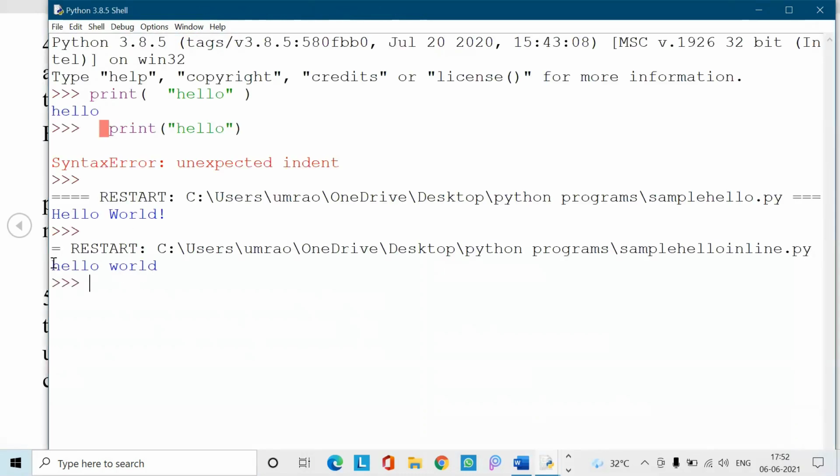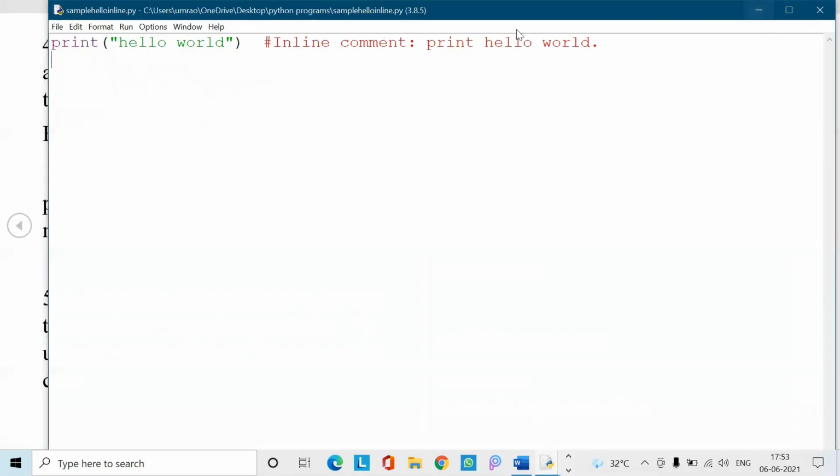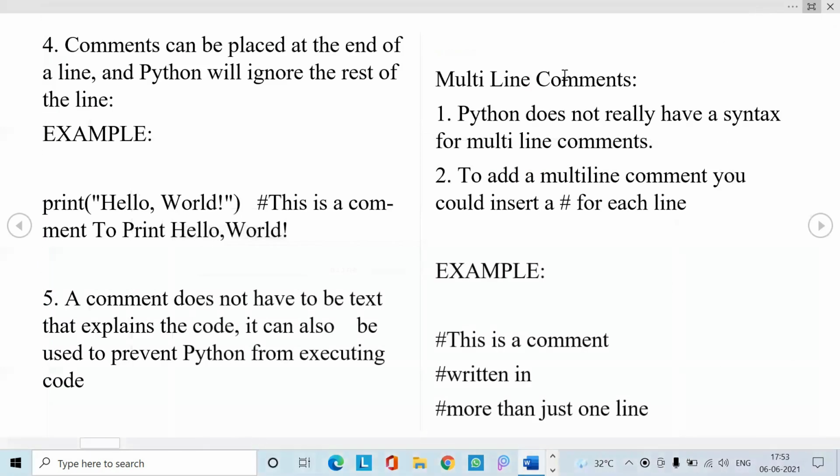In this also, we did not get our comment, whatever we had started with a hash, because it is an inline one. So only this has displayed to me. Print hello world is displayed. Okay. So next one is multi-line comments.